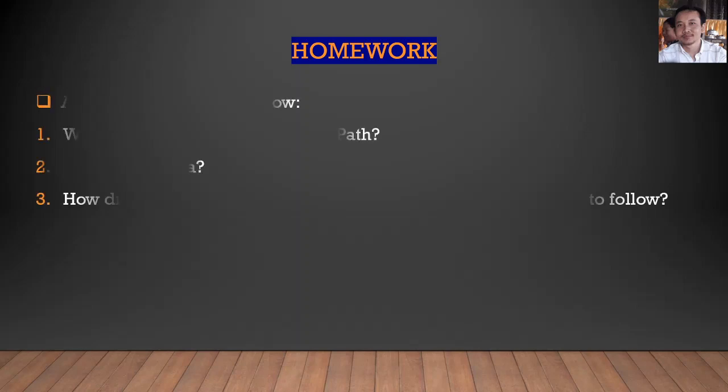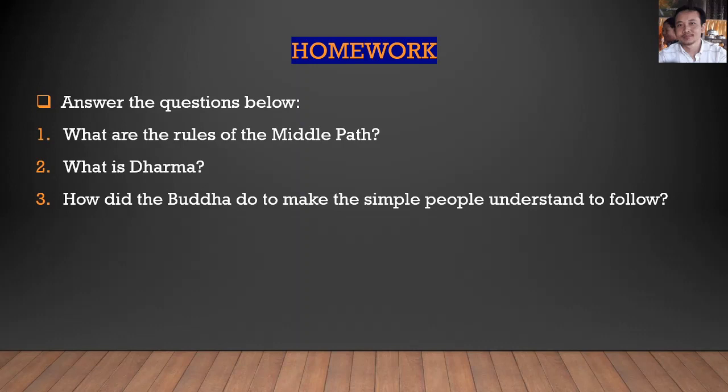So you have to answer the questions below here. There are only three questions for all of you. The first one is, what are the rules of the middle class? What is Dharma? And how did the Buddha, or how did the monks, make simple or ordinary people understand and follow?